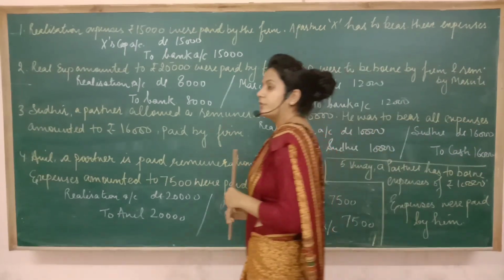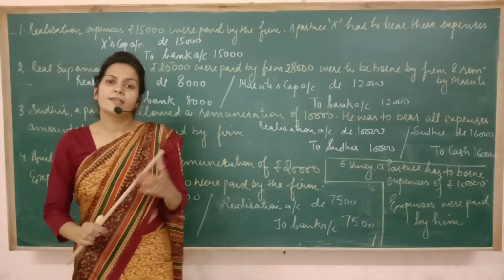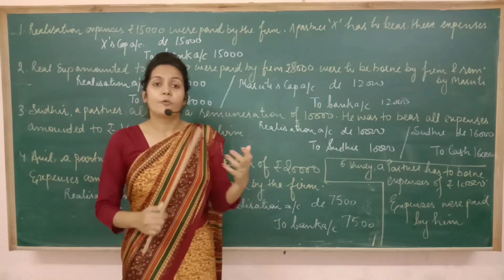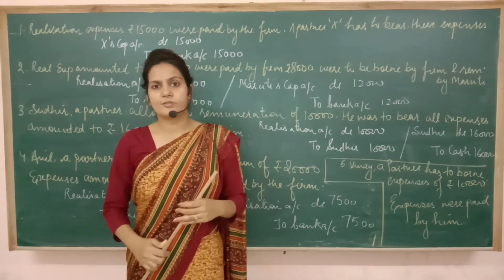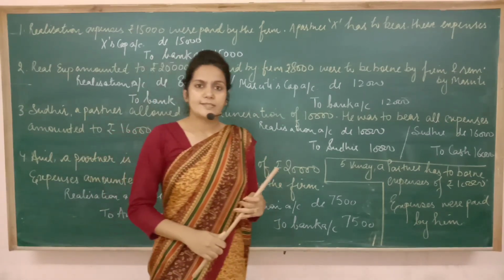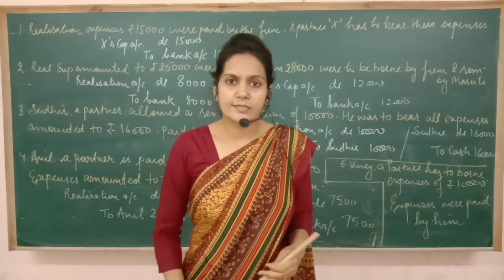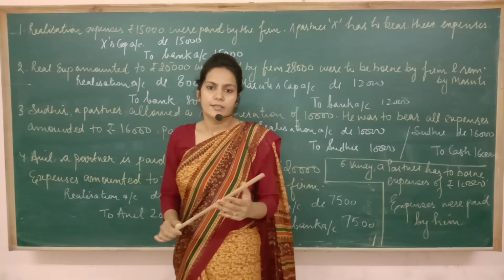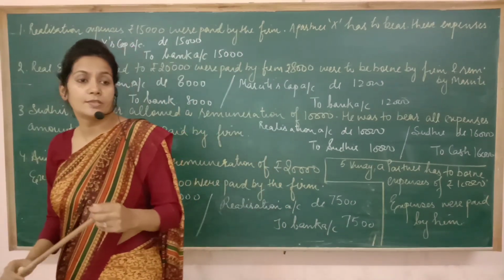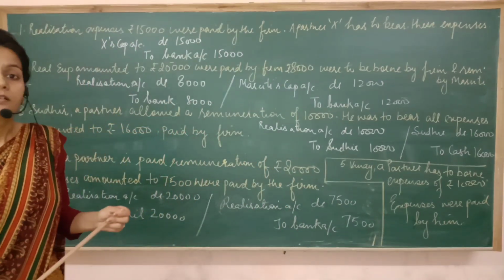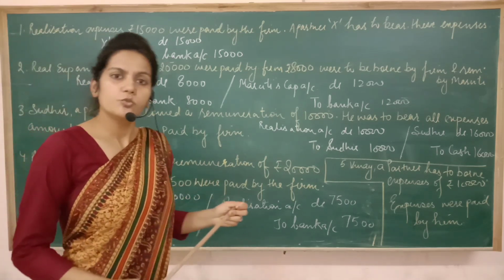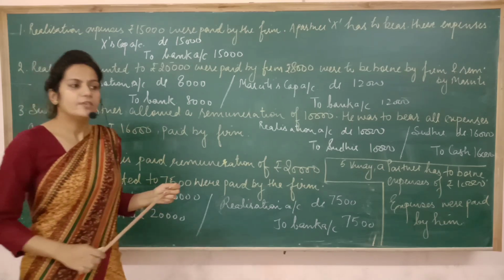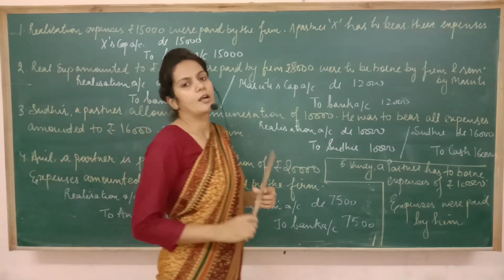Before starting this, I would like to ask you a question. If I give you one example or one question, I want you to write down the solution also. If I give you one transaction, realization expenses amounted to rupees 10,000 paid by the firm, then what entry will you pass? Simple, I guess. Realization account debited to bank account, because it is the expense of the firm. So ultimately we have to debit realization account.